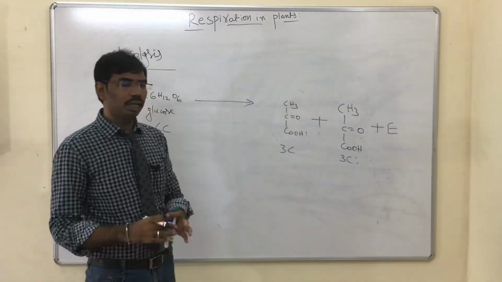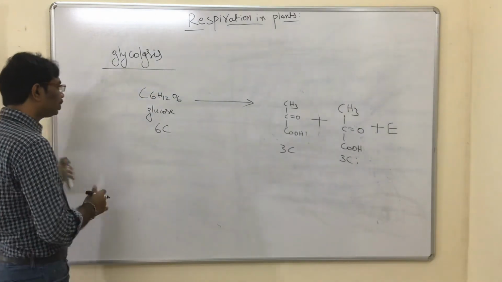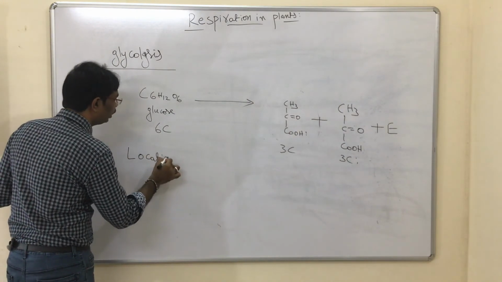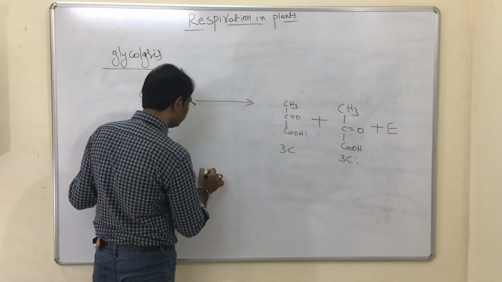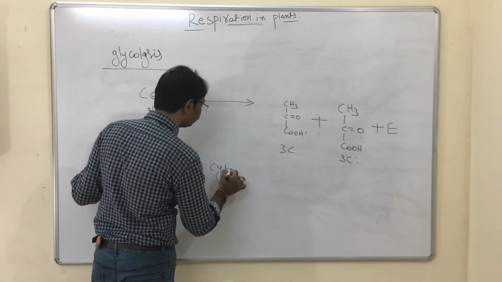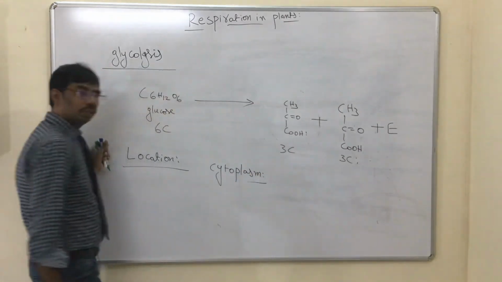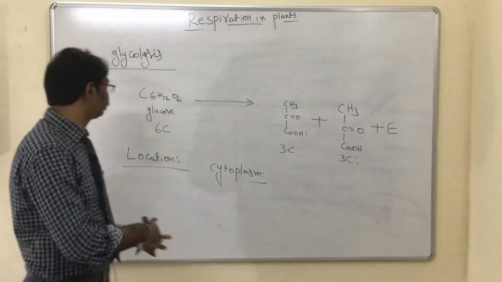What is the location of glycolysis? Where does glycolysis take place? The location of glycolysis is the cytoplasm.